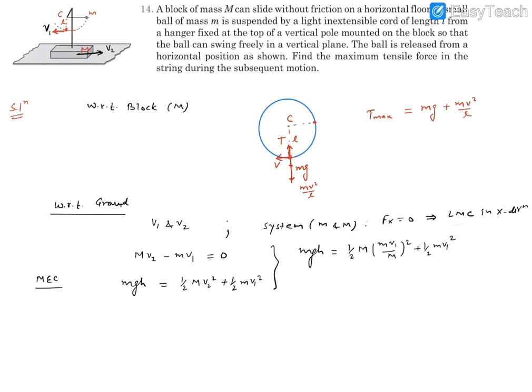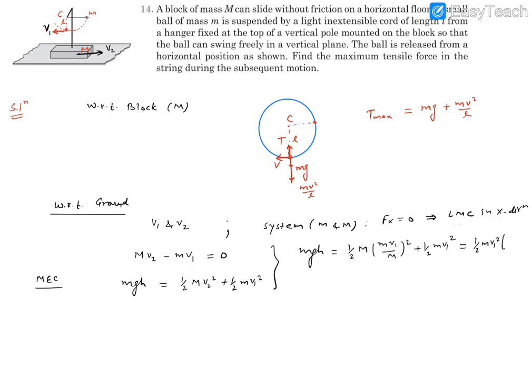So this could further be rewritten: one capital M is getting cancelled out, and this is going to be small m square, so half small m V1 square is common. Within the bracket you are going to get a small m left over upside and capital M downside.